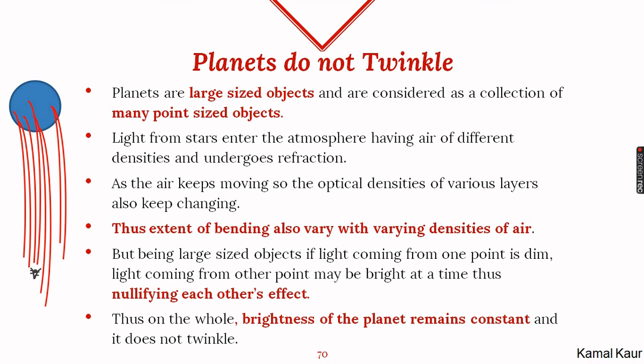But if light from one point is not reaching us, at the same time light from some other point may reach our eyes. As a result, if light from one point is dimmer, light from some other point may be brighter, and this nullifies each other's effect and the brightness of the planet remains constant at all times. That is the reason planets do not show any twinkling effect.